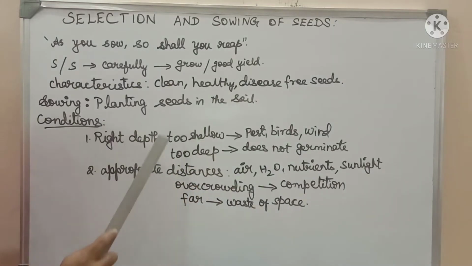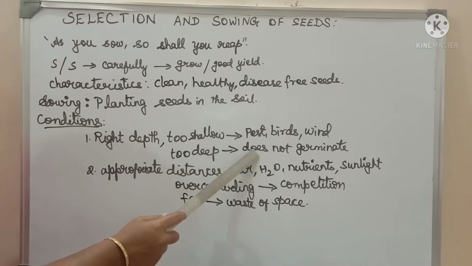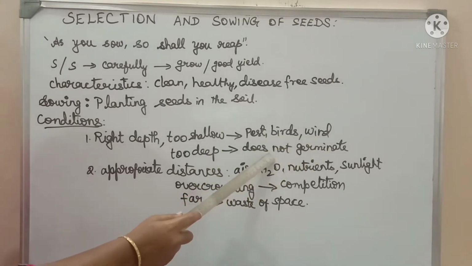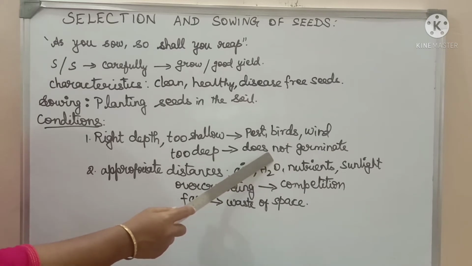The seeds must also not be sowed too deep, or the soil will cover them too much and they do not get proper air or water. As a result, they do not germinate.